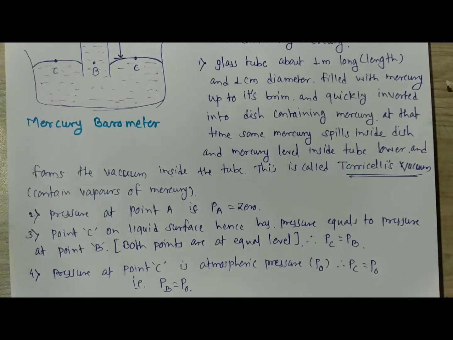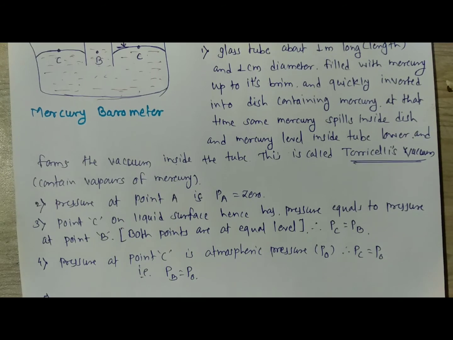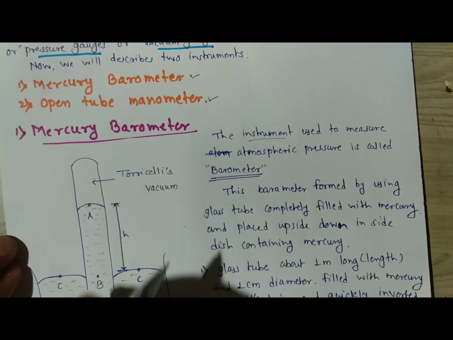And point B is at the depth h below the point A. That means the next point is related to that: point B is at depth h from point A. We have to consider the liquid inside the column, that means mercury inside the column.